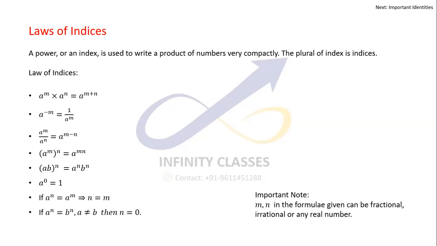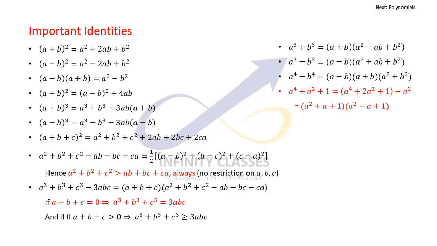Moving ahead, I'll be talking about some of the important identities which we should know and which are pretty much required for solving problems in algebra. But these will be required in calculus and even in trigonometry as well, because a lot of problems can be boiled down to these important identities, which if known can help solve those problems very easily.